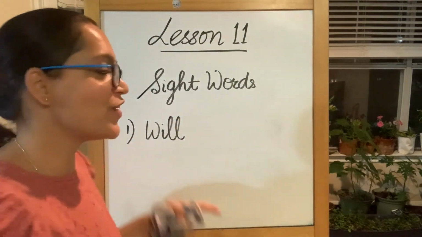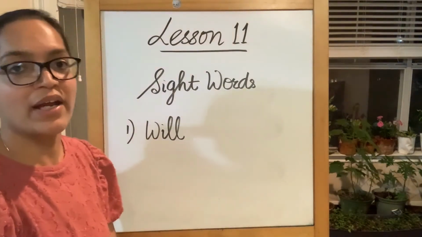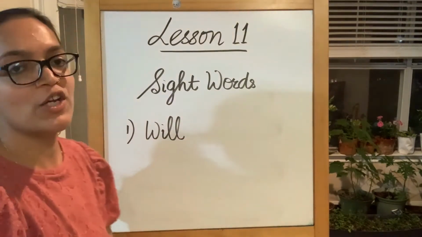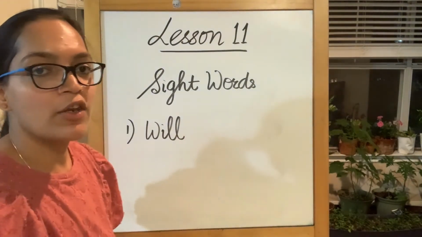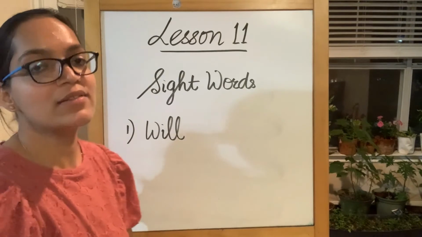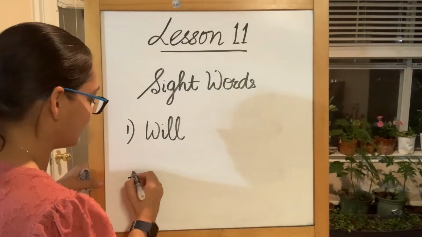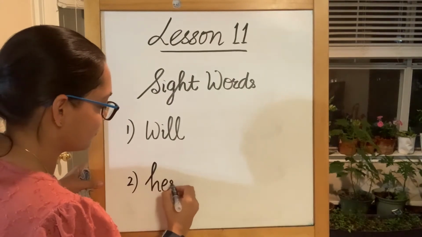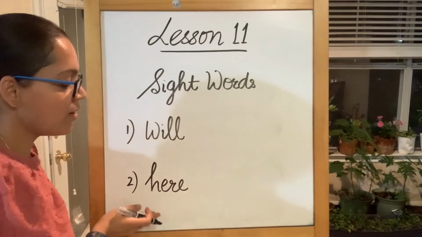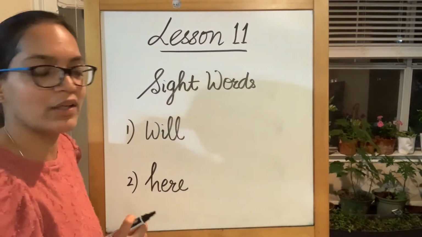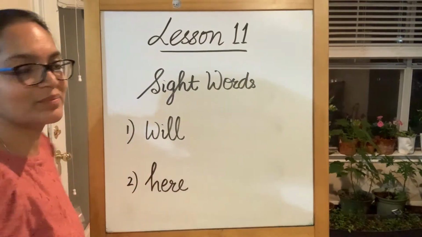Sight words. The first one that we have today is will. W makes the sound w, short vowel I makes the i sound, and L. Will. Not a single L, it has a double L. So that's a sight word. Will. This is here. Here. So first one is will. Next one is here.